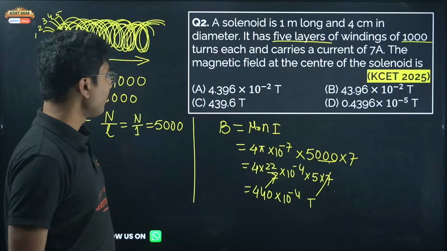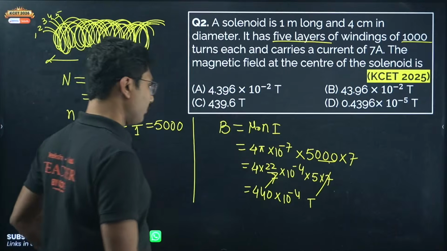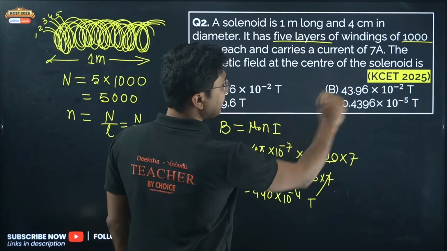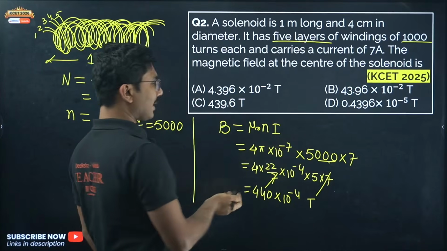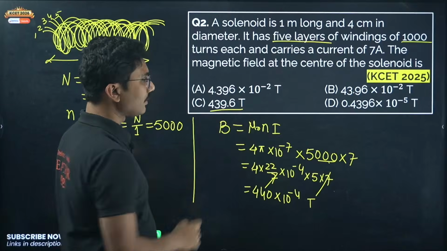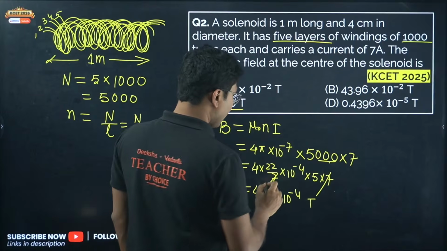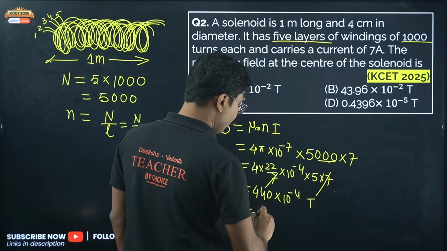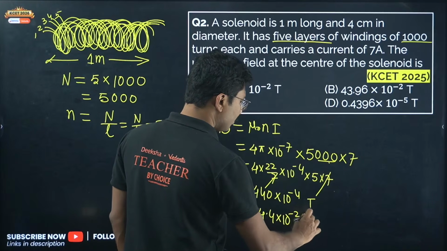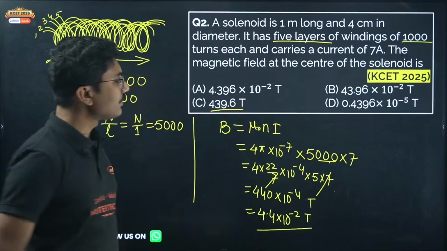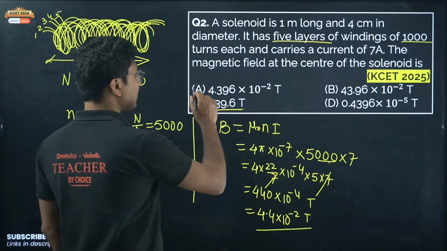So 440 into 10 to the power of minus 4 Tesla, or if you see in the options, this value is not given directly, 10 to the power of minus 4 is not given, and the value that is given is obviously not correct. So we have to adjust the power of 10. So 4.4 into 10 to the power of minus 2 Tesla. Now if you see the options, the only correct answer is option A.